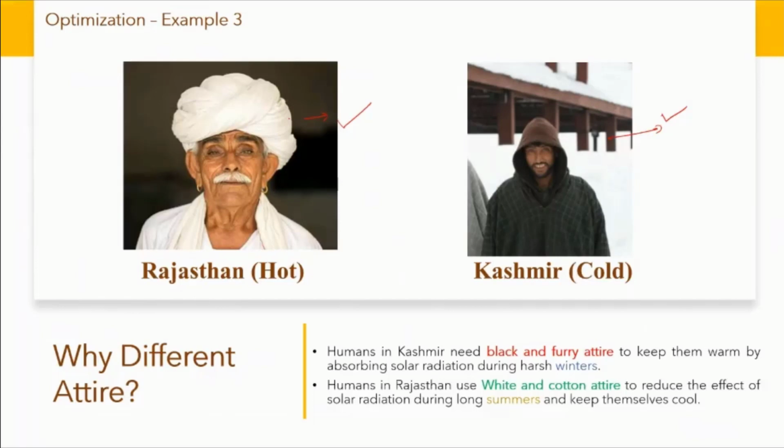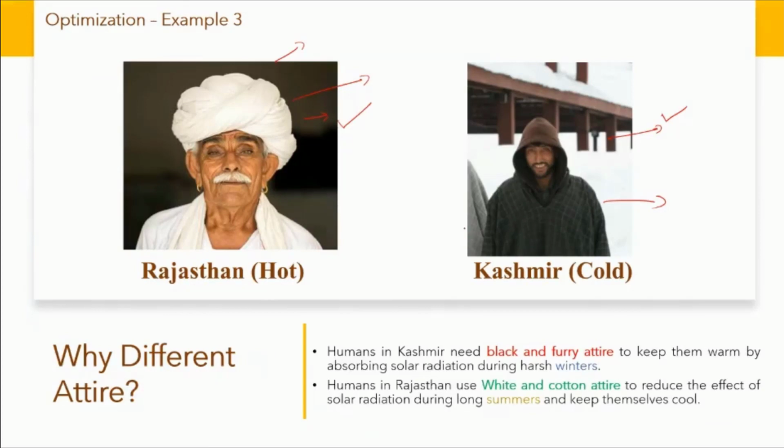This wisdom of having this pagri and having this kind of attire in Kashmir has percolated into the culture over a long period of observation by our ancestors. So people find that these are the things which are the least cost and will give them the best comfort. This pagri might stop people getting strokes. Similarly, this kind of attire would keep them warm in Kashmir.